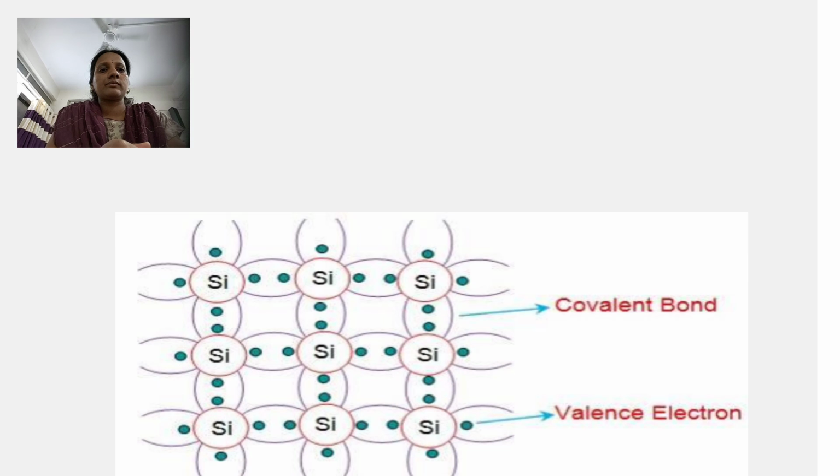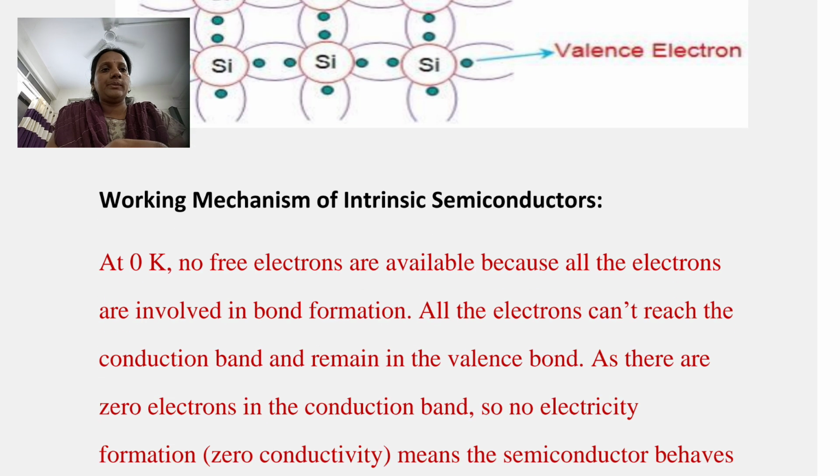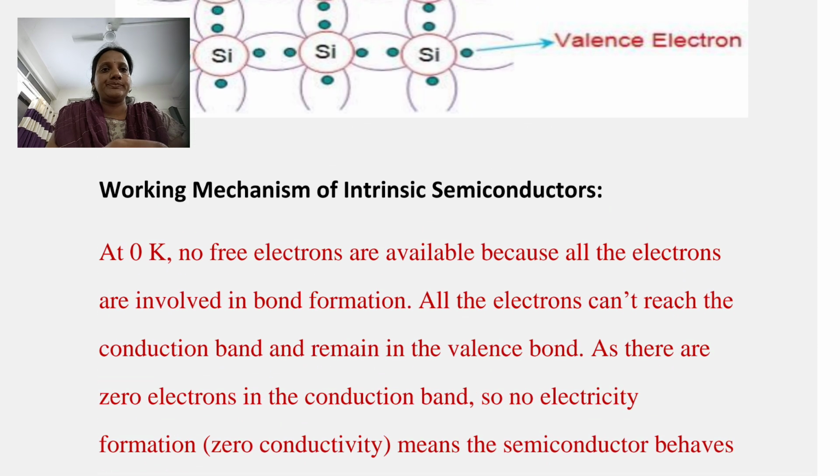See here, this silicon atom is tetrahedrally linked with 4 other silicon atoms by using its 4 valence electrons. So there are no free electrons at absolute zero temperature or at low temperature.